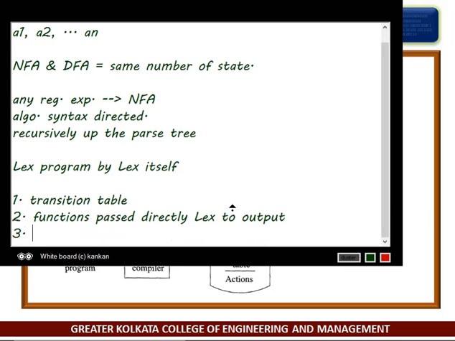And next are the actions from the input program, which appear as fragments of code, to be invoked at the appropriate time by the automaton simulator.